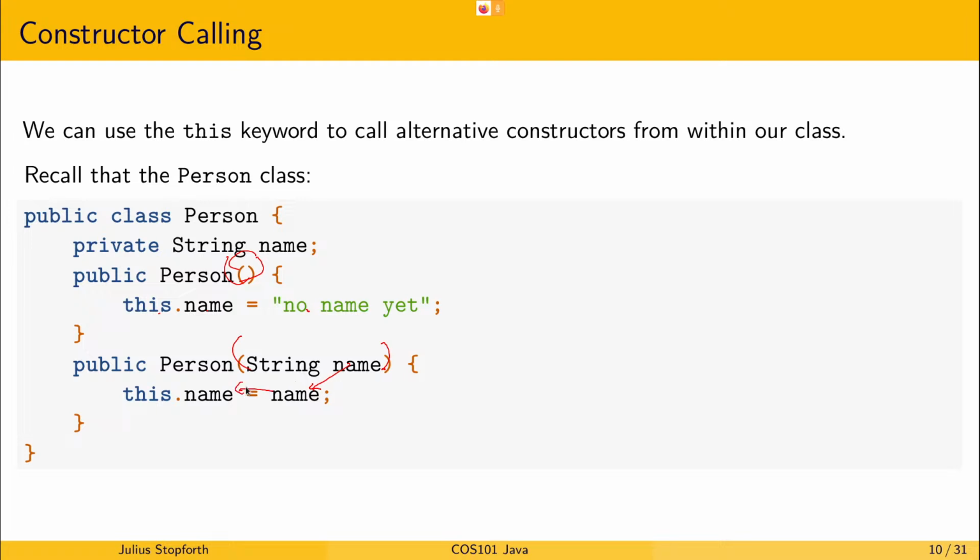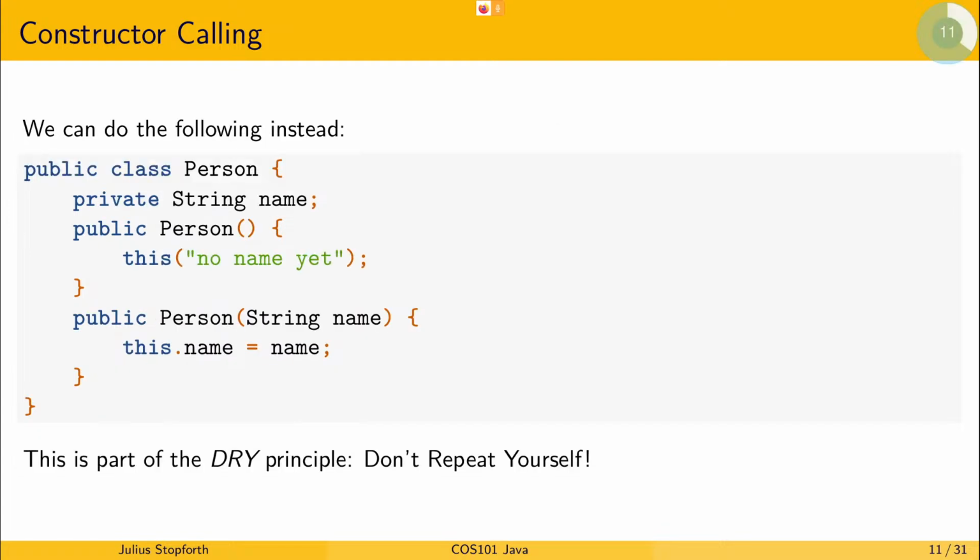We can simplify this where instead of hard coding this statement, we call this inside the default constructor. In this case, this matches this method signature over here. So we're supplying it with a string name, like a default name, and it'll call this constructor right here.